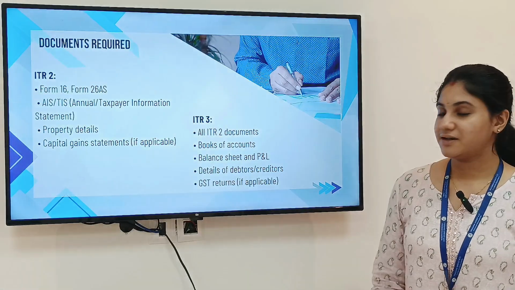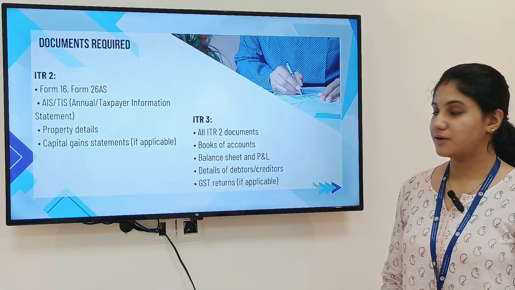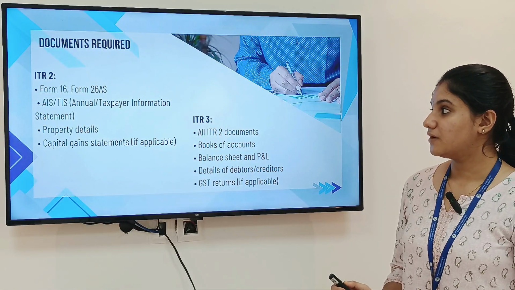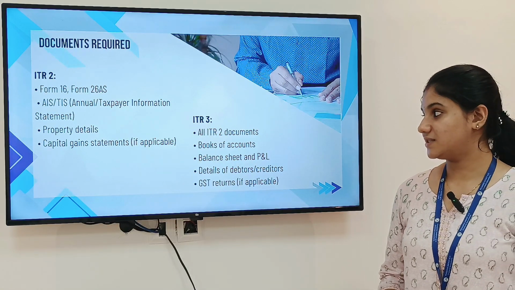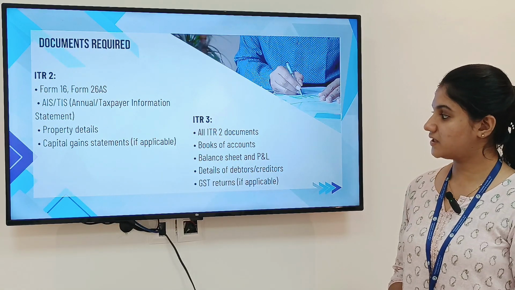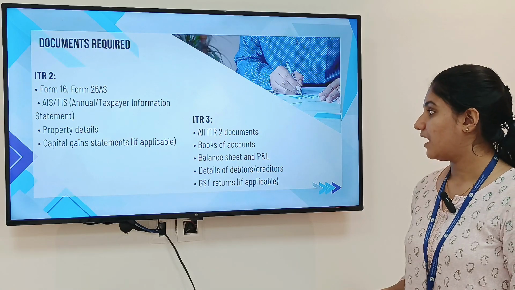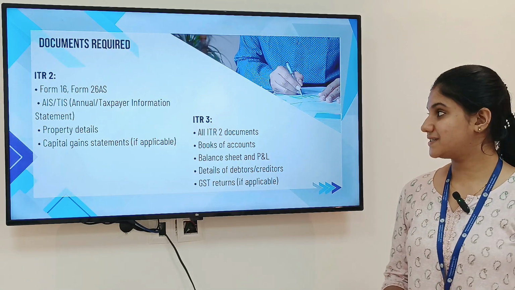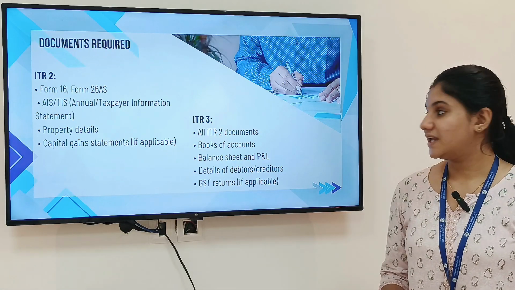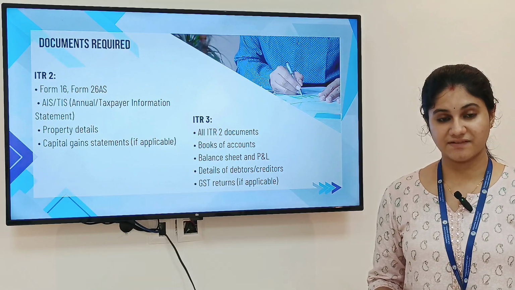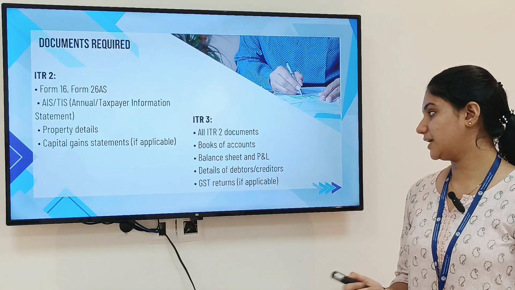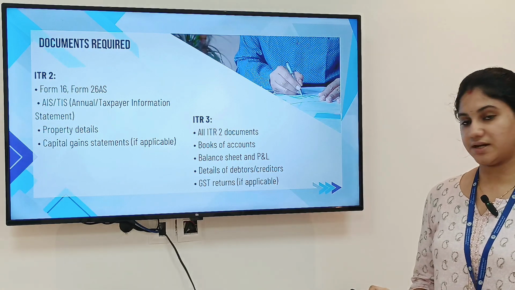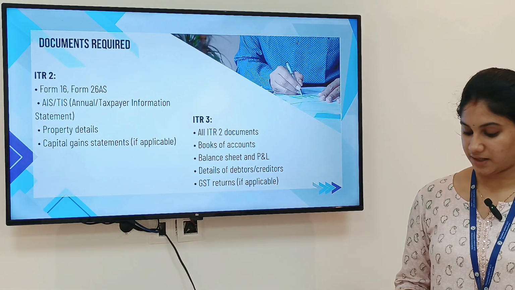So now let's understand what are the documents required under both the forms. ITR 2: form 16, form 26AS, AIS, TIS, property details, capital gain statements if applicable. ITR 3: all the documents as mentioned in ITR 2. In addition to this, as you're having the PGBP income, you may have to maintain books of accounts, balance sheet and P&L, details of debtors or creditors, GST returns if applicable.